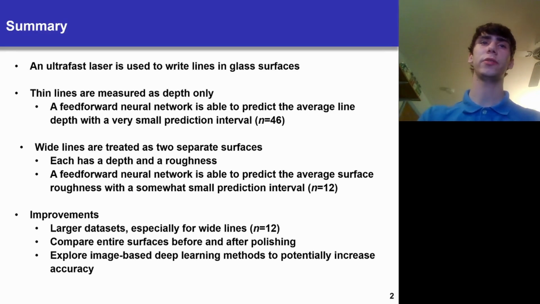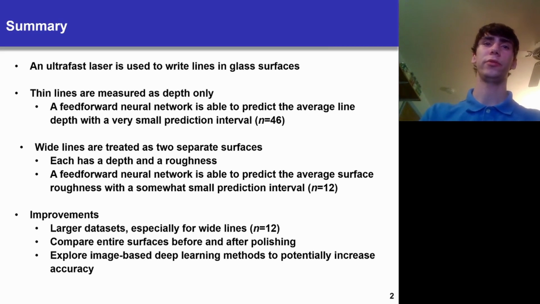An ultrafast laser is used to write lines in glass surfaces. These lines can be thin and measured as depth only, in which case we're able to predict the average line depth with a very small prediction interval, or they can be wide, in which case I treat the bottom surface of the line as a separate surface from the main material. Each of those surfaces, the surface material and the line bottom, has a depth and a roughness.